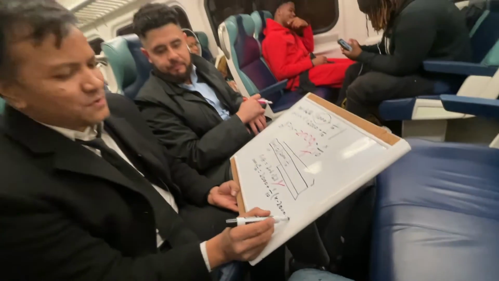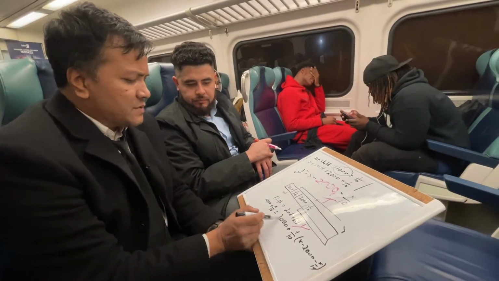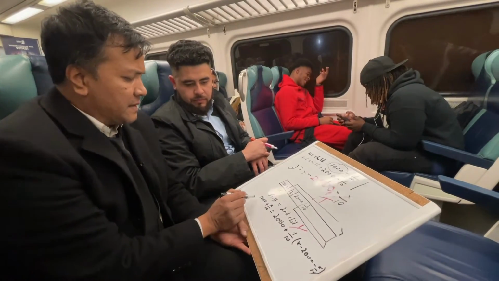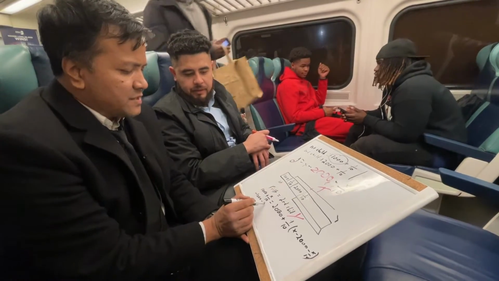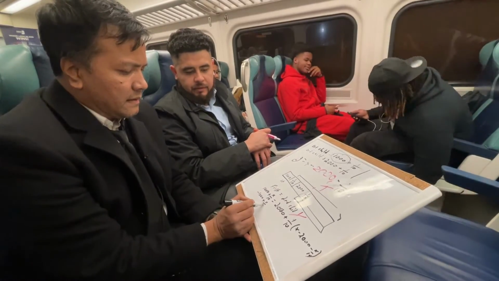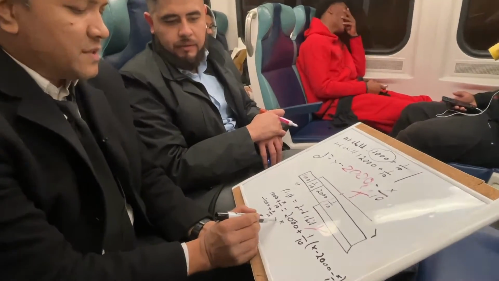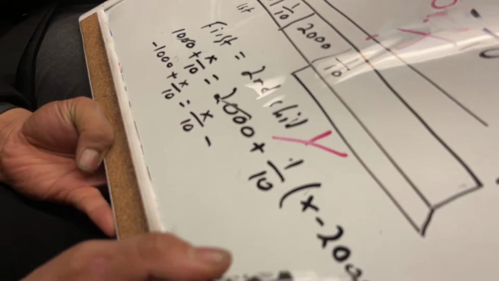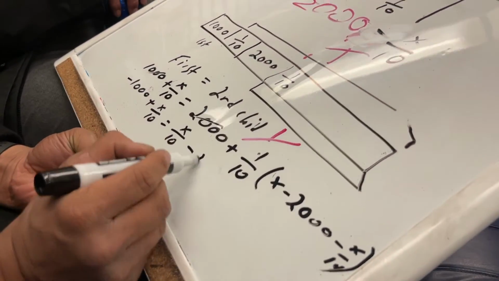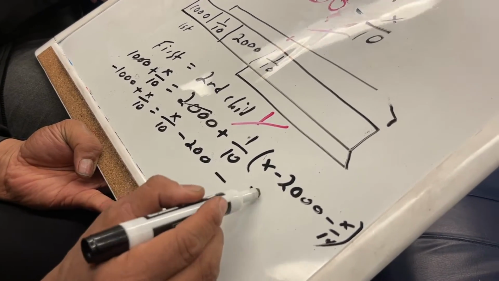This 1,000 and this 2,000 can be written as negative 1,000, and then plus x over 10 is equal to this distributed: x over 10 minus 2,000 divided by 10, which is 200, minus x over 100.